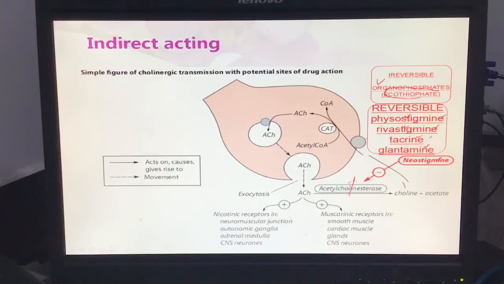These drugs block this enzyme, so there is no more breakdown of acetylcholine into choline and acetate, which is the waste product after the breakdown. The acetylcholine level will be increased indirectly. Then this acetylcholine has more action on the nicotinic receptor and also more action on the muscarinic receptor. One clinical point here: the nicotinic receptor is also present at the neuromuscular junction.